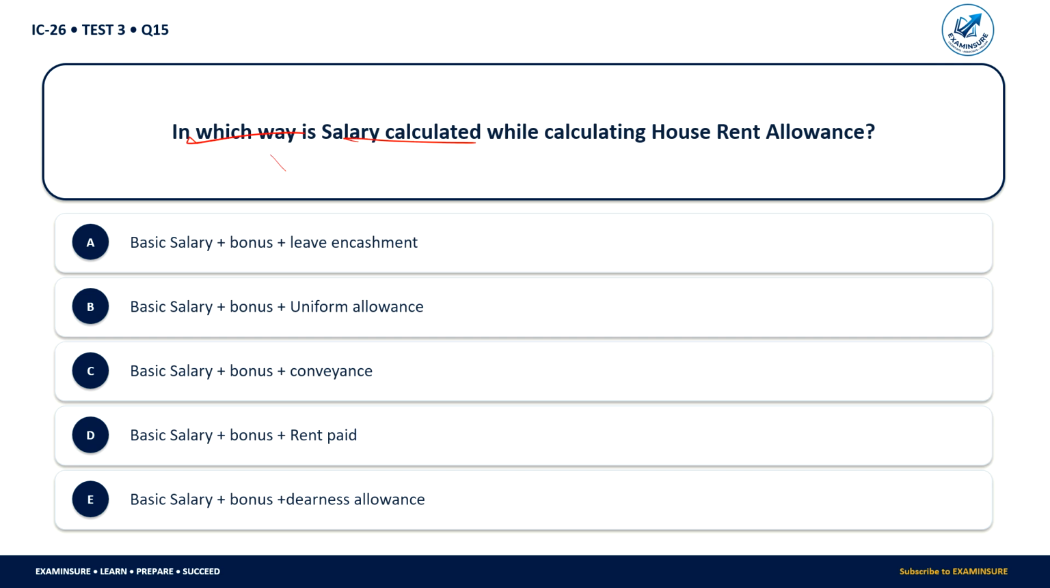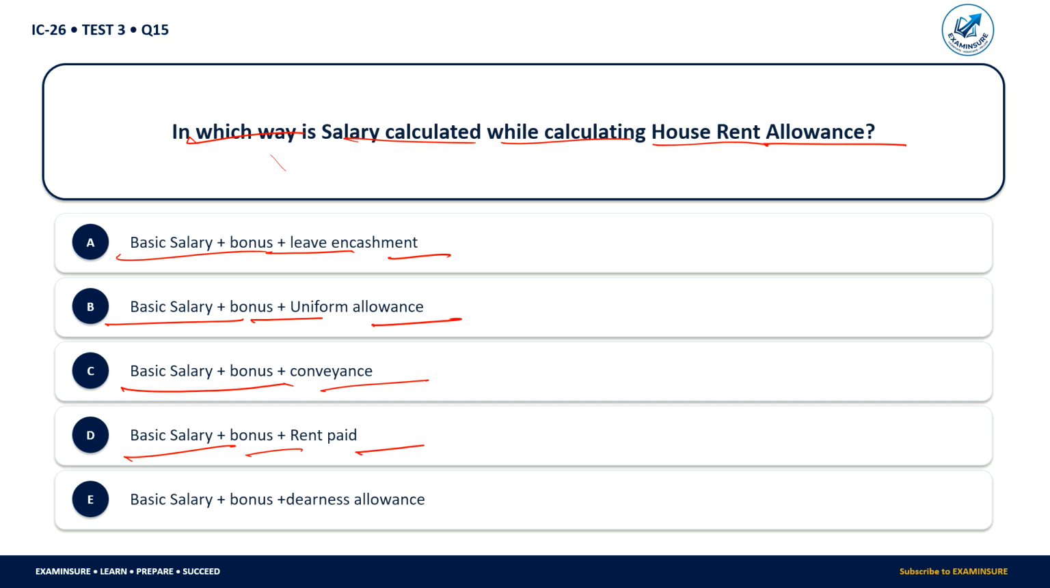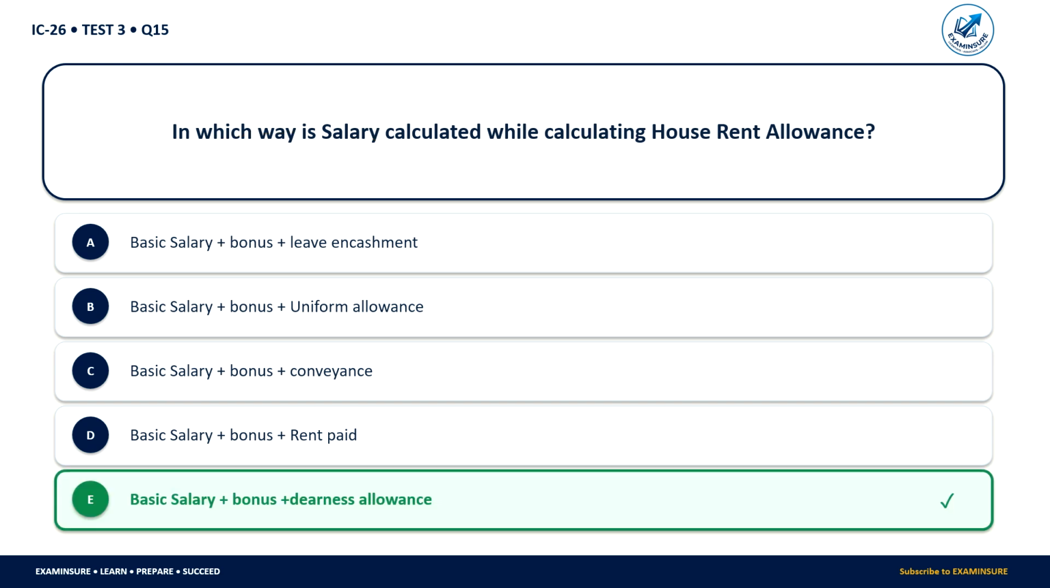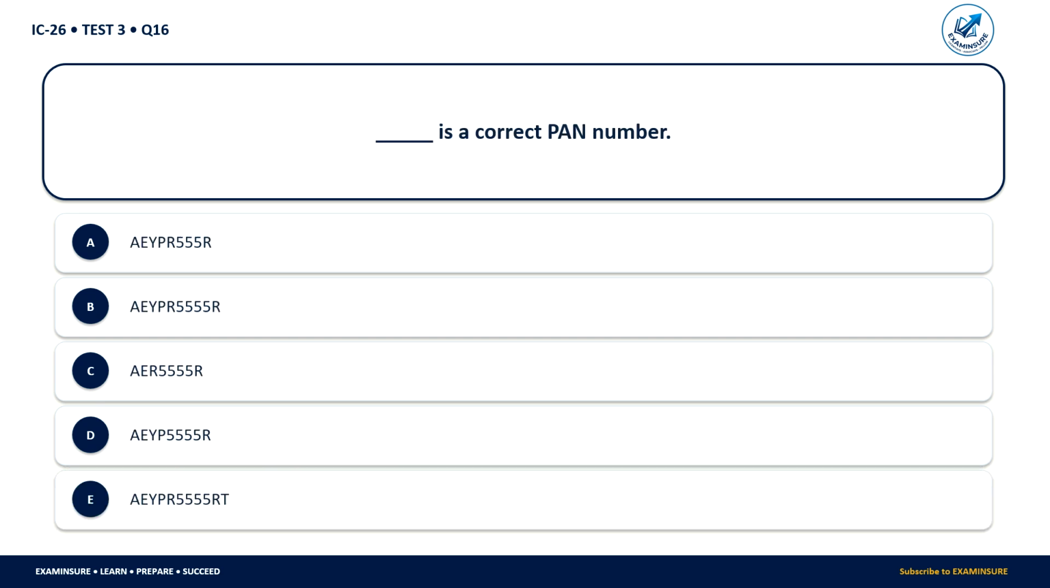In which way is the salary calculated while calculating the house rent allowance? Basic salary plus bonus plus leave encashment, basic salary plus bonus plus uniform allowance, basic salary with bonus and convenience, basic salary, bonus and rent paid, basic salary, bonus plus dearness allowance. So the correct answer will be the basic salary plus bonus and dearness allowance.